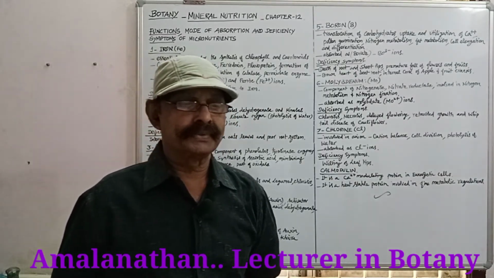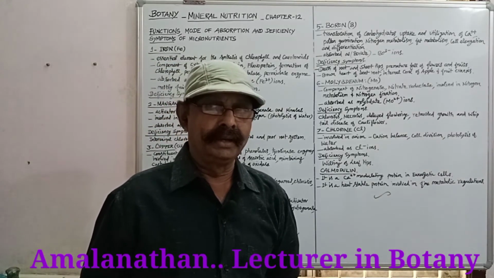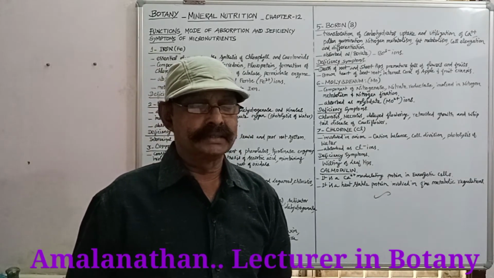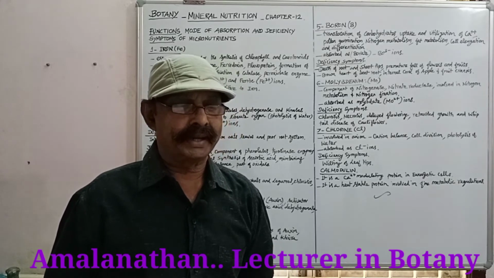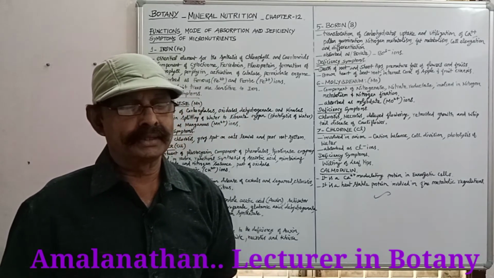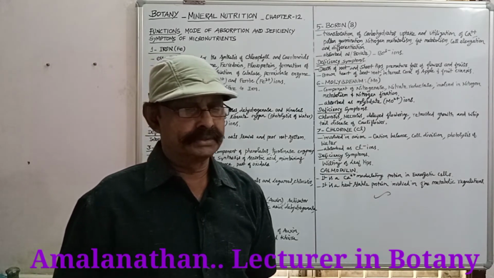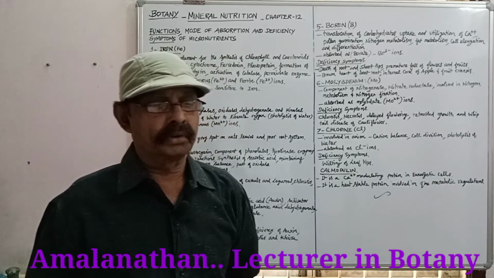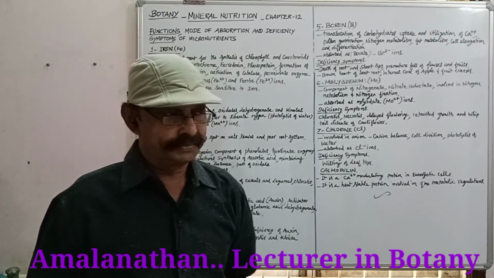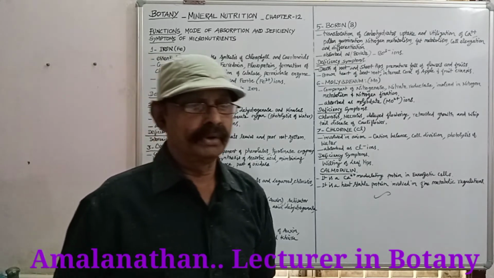Deficiency symptoms of zinc: little leaf and mottled leaf take place due to the deficiency of auxin, interveinal chlorosis, stunted growth, necrosis, and Khaira disease of rice due to the deficiency of zinc.